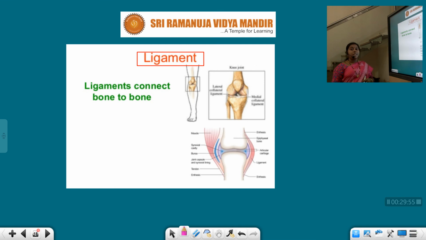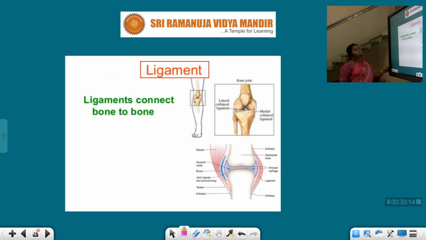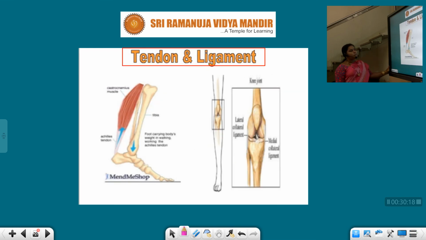Next important part is ligament. Ligament connects bone to bone. See, here bone is there, and the lower limb and upper limb are there. This particular attachment is mainly coordinated by our ligaments. Ligaments connect bone to bone. Tendon and the ligament. See, this is a diagrammatic representation showing tendon and ligament.